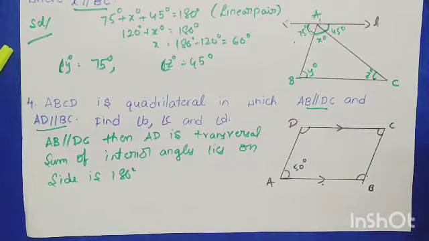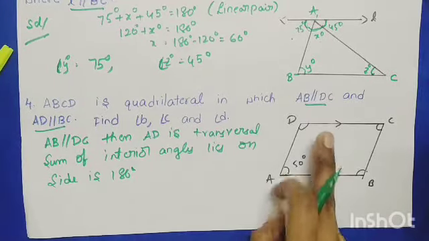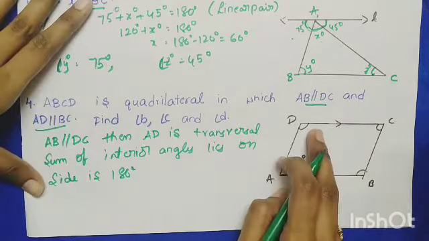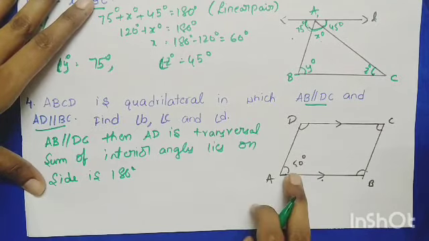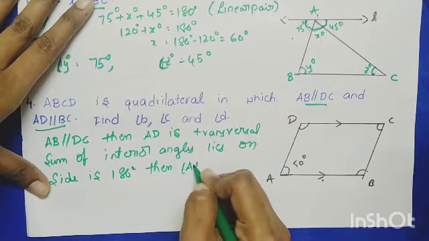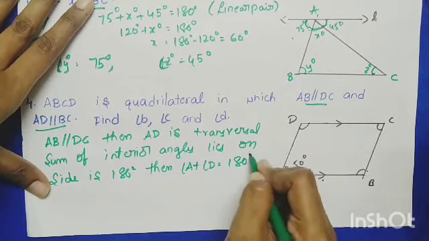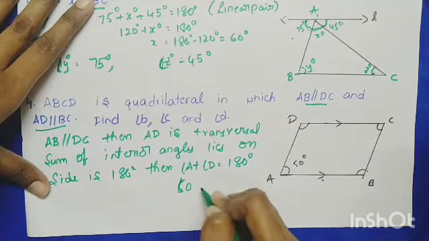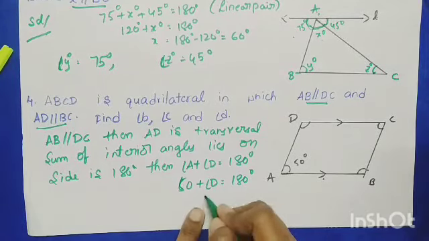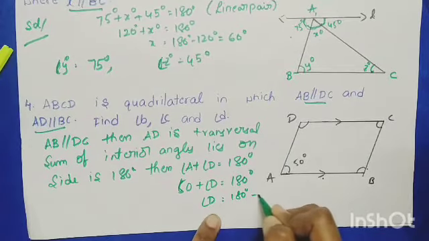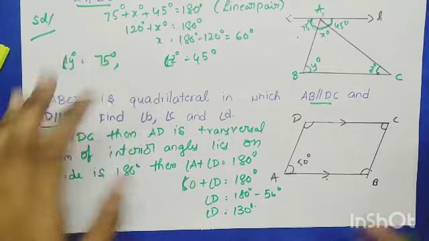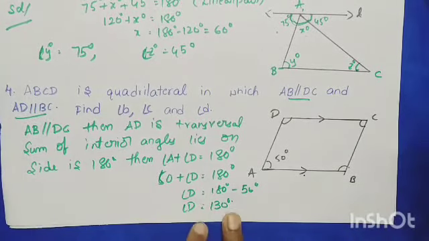The sum is 180 degrees, right? So 50 plus this should be 180. See, angle A plus angle D equals 180. But we have angle A as 50. Angle A, how much, children? 50. Angle D, we don't know. You send 50 to that side. Then it will be 180 degrees minus 50 degrees. Then angle D equals 130 degrees.